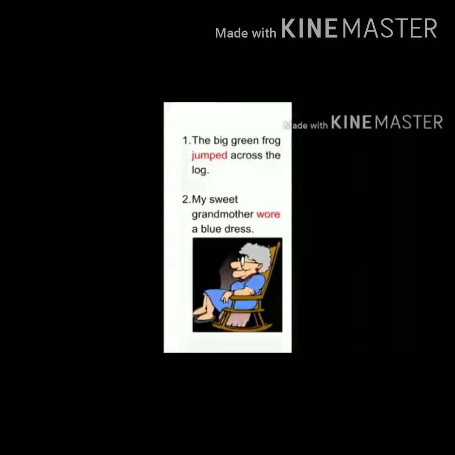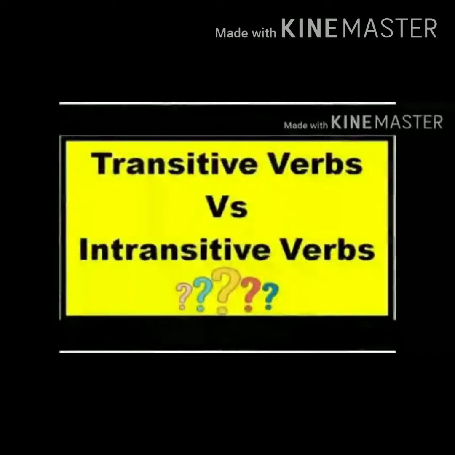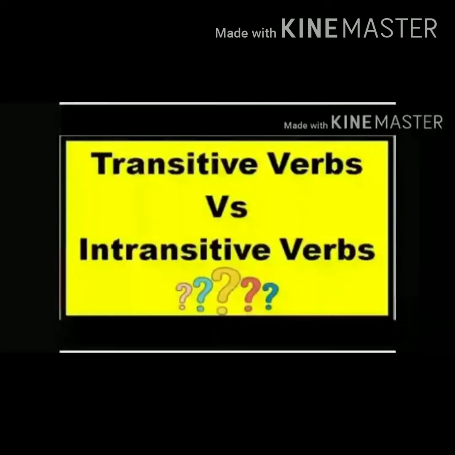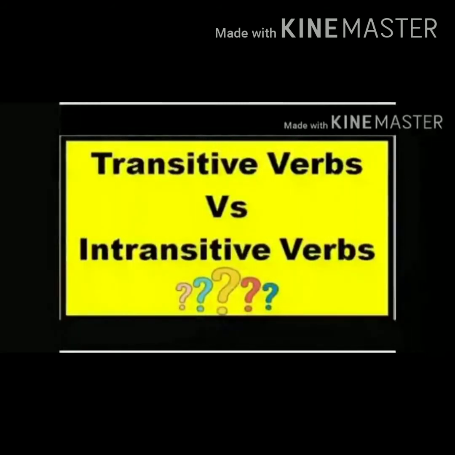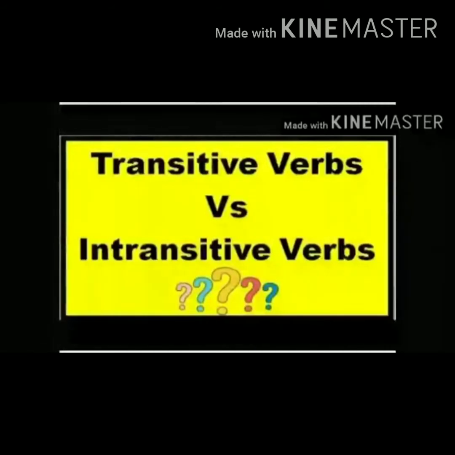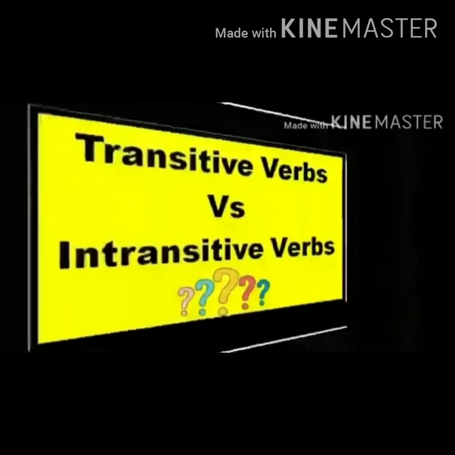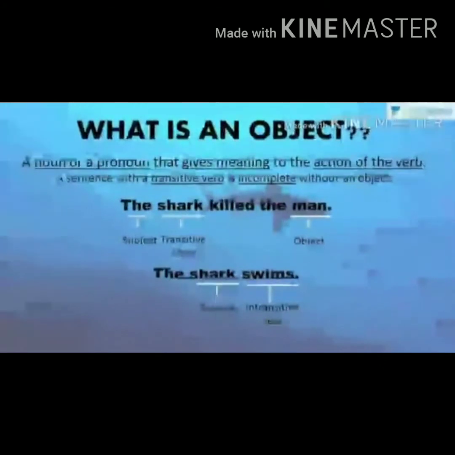Next sentence is, my sweet grandmother wore a blue dress. Here the word wore is the verb. Verbs are of two kinds, transitive verbs and intransitive verbs. But before we talk about the transitive and intransitive verbs, you must know about object in the sentence. So let's see what an object is. Object is the person or thing who receives the action done by the subject.